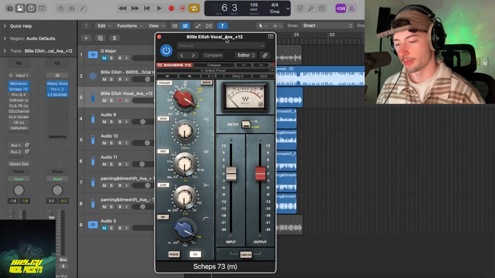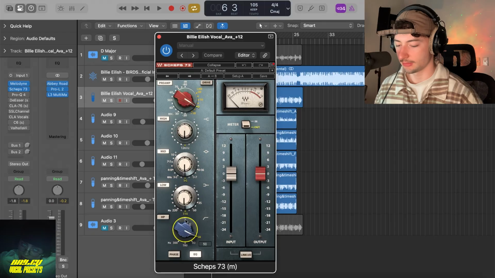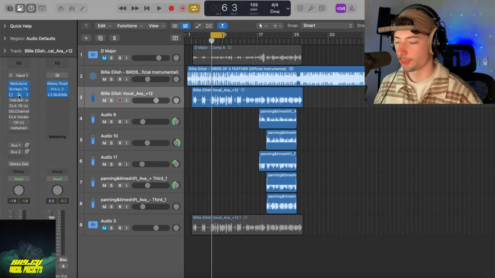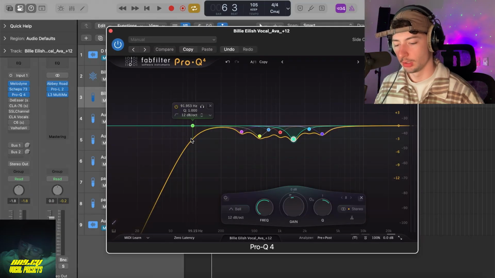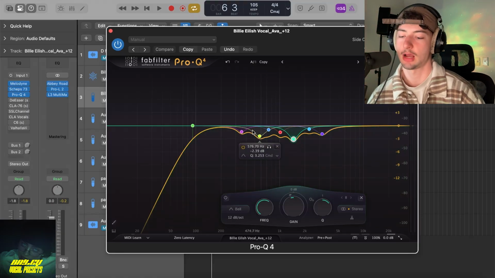This is just a preamp, giving the vocal some saturation early in the chain and taking out some of the low end as well. Next up in the chain, we've got a Pro Q4. Here we're just shaping the vocal a little bit. I'm taking out everything under 91 Hertz. And then we're doing a couple ducks in the mid-range.